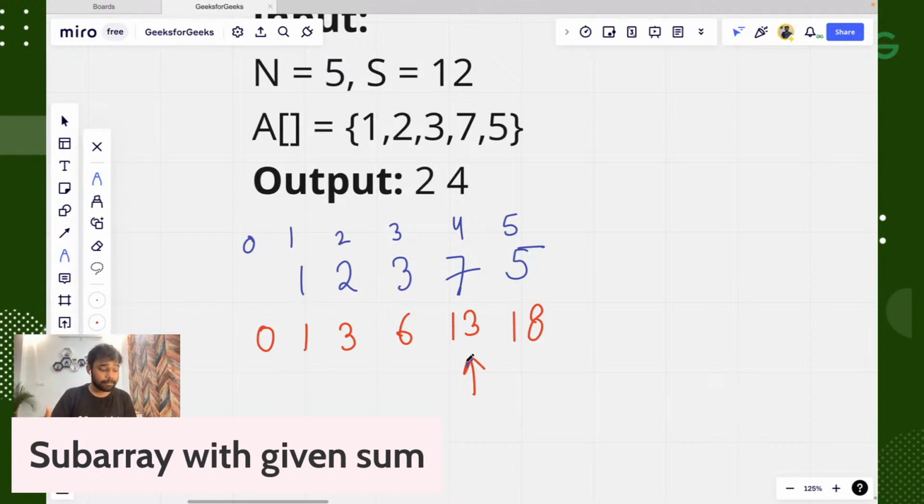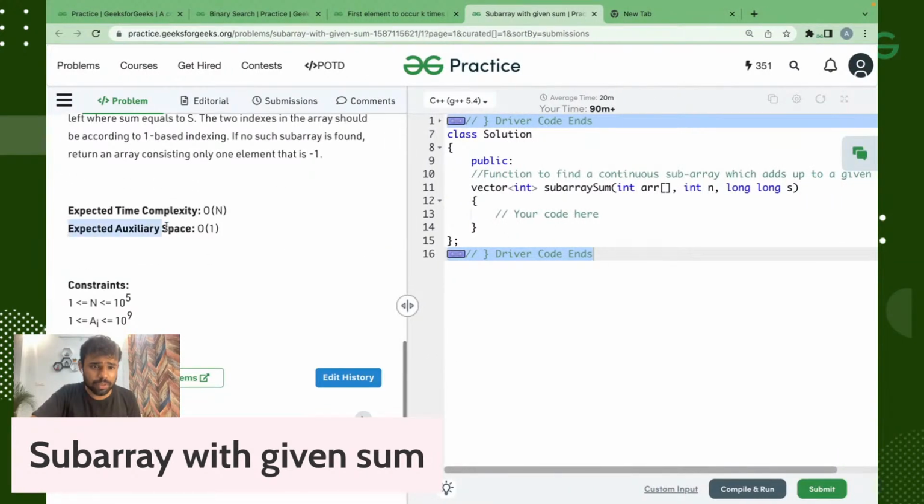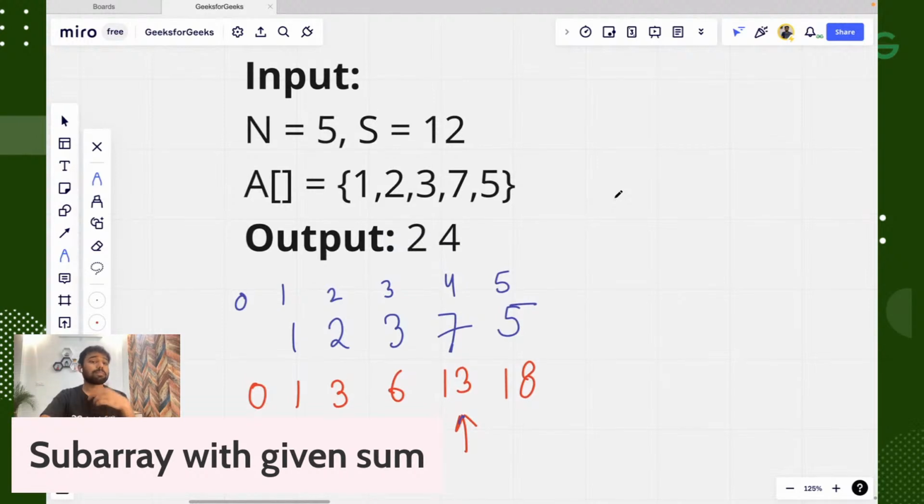Just assume I don't know the order of one algorithm. But you can see here it is written auxiliary expected space complexity order of 1. That means there should be a solution. Now, why am I not explaining it? Because I have not explained that concept. I have currently explained the concept of prefix sum and hashing, so I will be solving the problem using prefix sum and hashing only. But obviously this problem can be solved using two pointers or another order of one approach.